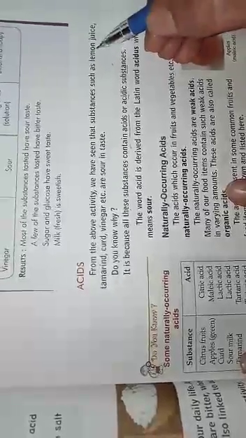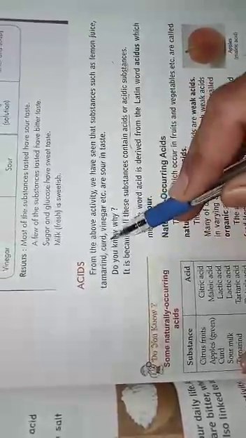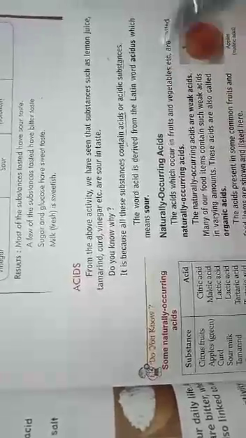The answer: the substances which are sour in taste are called acids. Or the question can be: why are some substances like lemon juice, tamarind, curd sour in taste? Because these substances contain acids, that's why these are sour in taste.